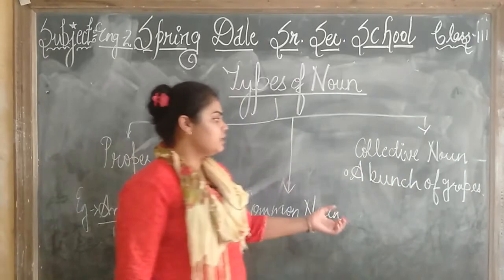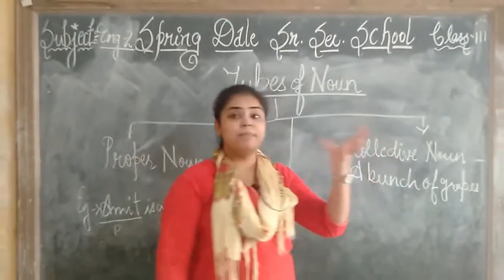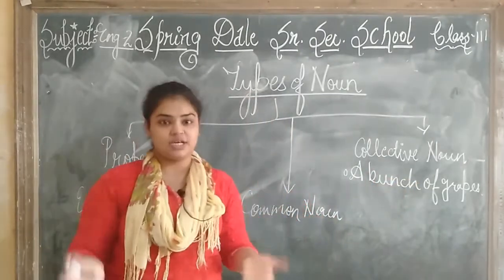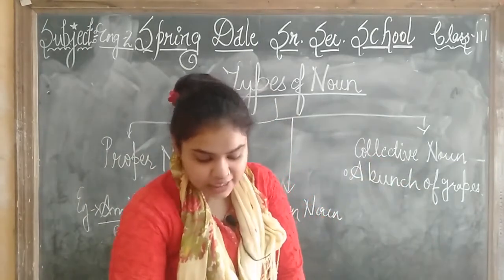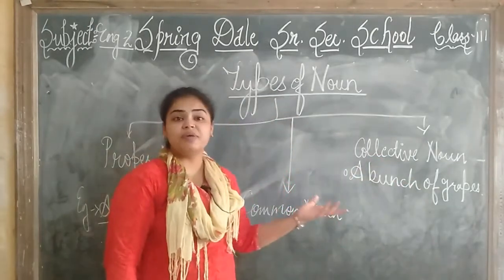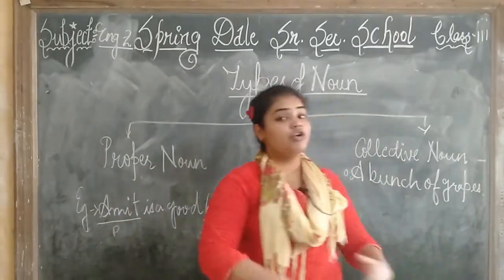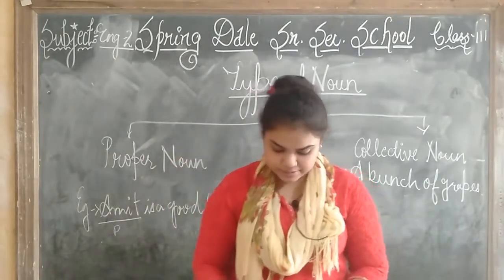So children, we are talking about the grapes and they are in a bunch. कैसे आते हैं वो? They are in a bunch. एक साथ बहुत सारे. That is the collective noun. Collective noun defines the group of people, animals or things. What does the collective noun define? Group of people, group of animals or group of things.